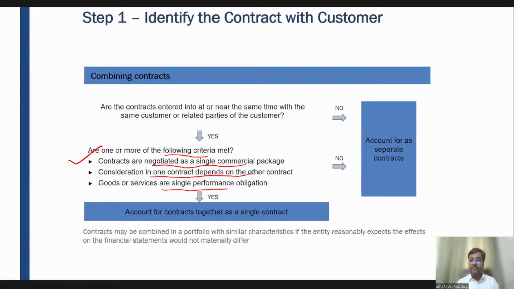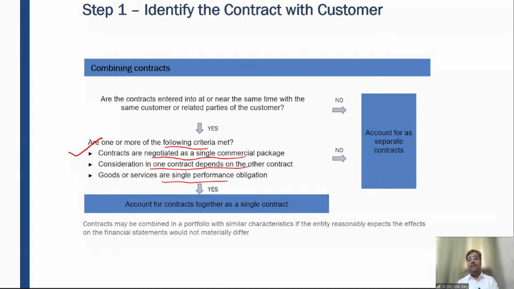Understood? So friends, two contracts will be combined when contracts are negotiated as a single commercial package, or consideration in one contract is interrelated depending on the other contract, or when the goods or services are a single performance obligation. So if any one or more of the conditions is satisfied, you have to account for the contracts together as a single contract. Otherwise, you need to account for each contract as a separate contract. Okay.